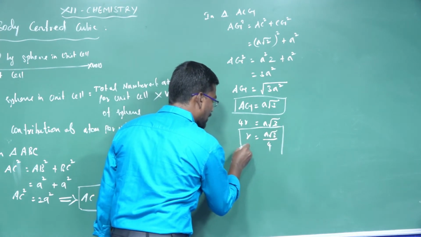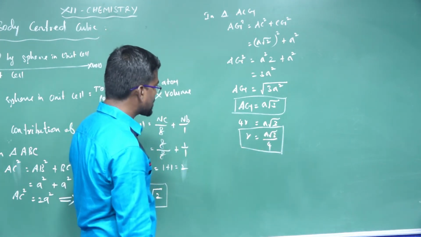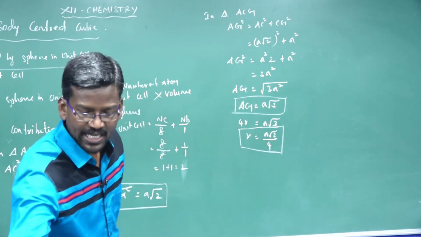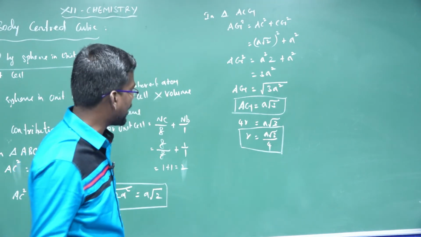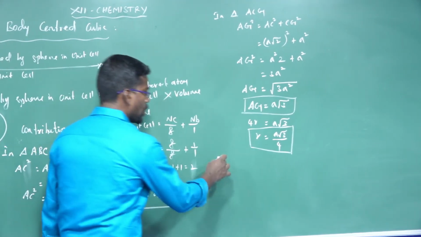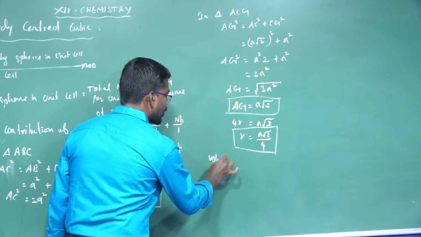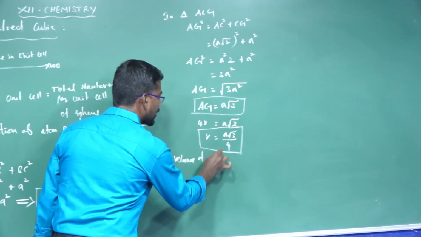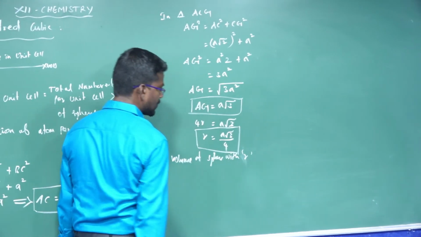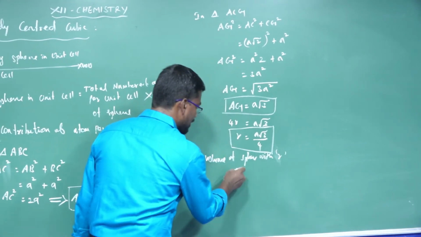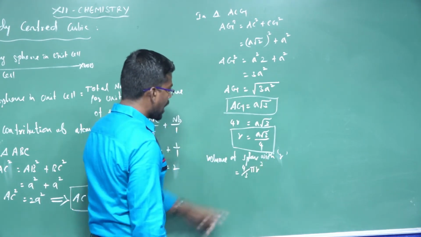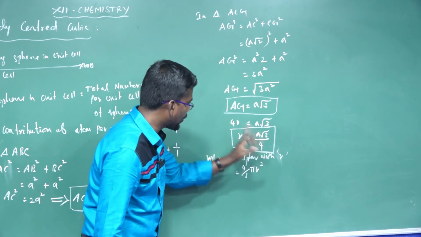In the body-centered cubic system, the important formula is that the radius is equal to the edge length into root 3 divided by 4. Next, the volume of the sphere with radius r is equal to 4 divided by 3 pi r cubed. R is equal to a root 3 divided by 4.